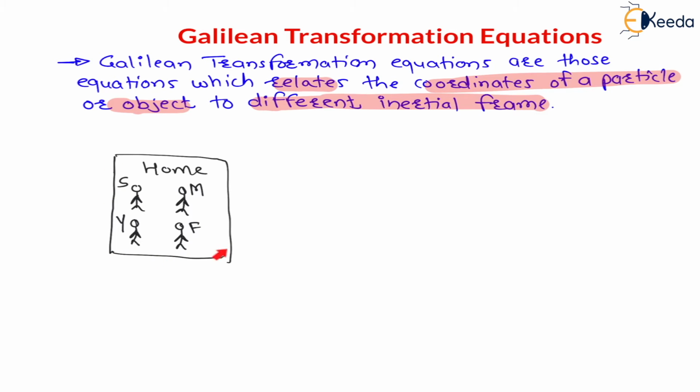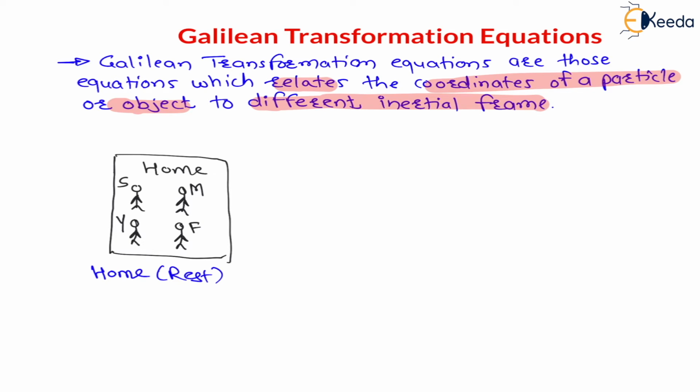Now initially all are in the room, therefore the room, or your home, is one of the frames of reference, and home is never moving. Home is always at rest, and the persons are moving outside.